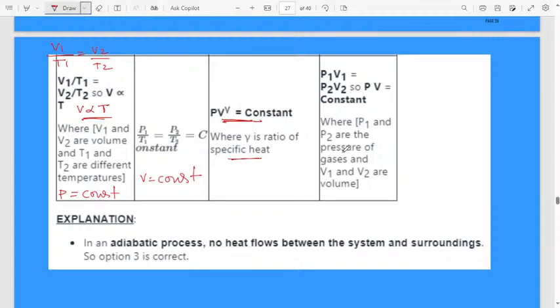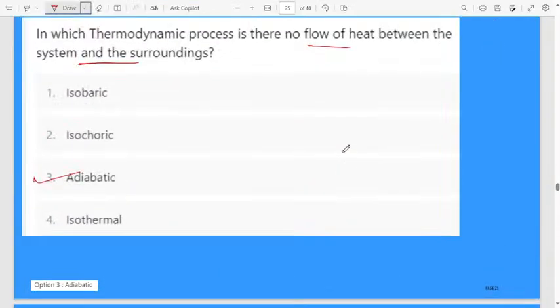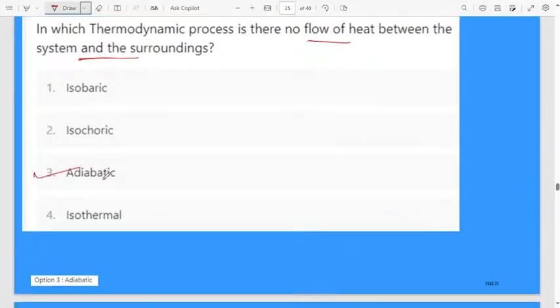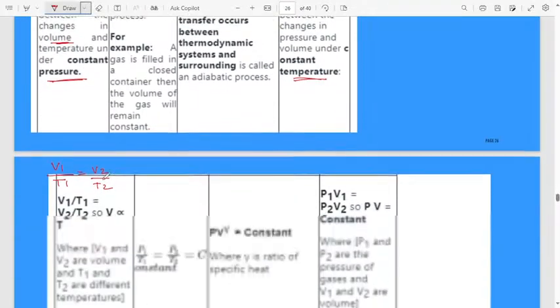Therefore, according to the question, in adiabatic process no heat will enter, no heat will flow. No flow of heat between the system and surrounding is the adiabatic process. Remember, based on which they will give the answer, we don't know.